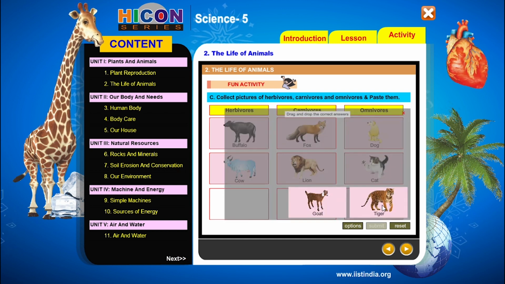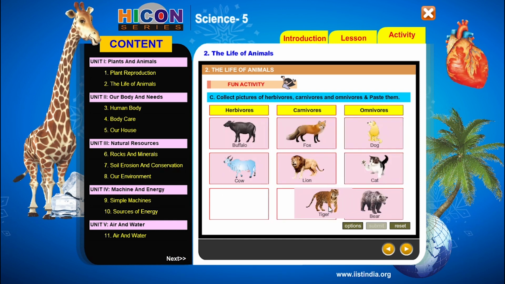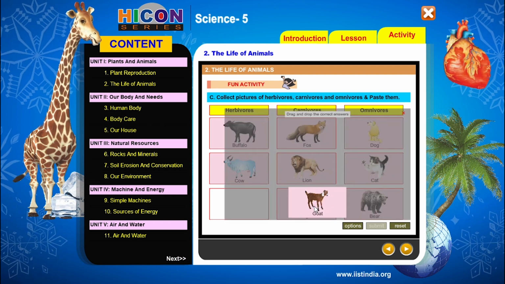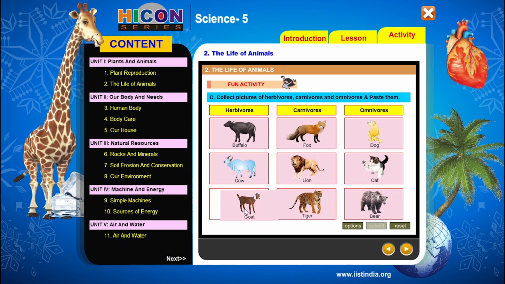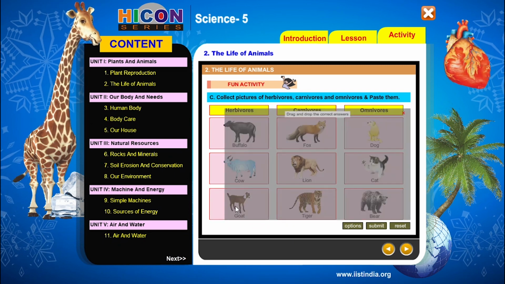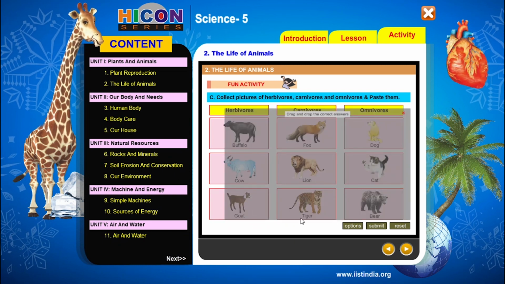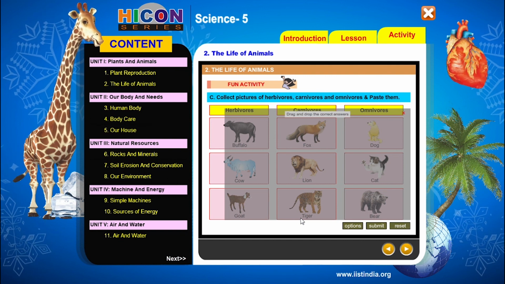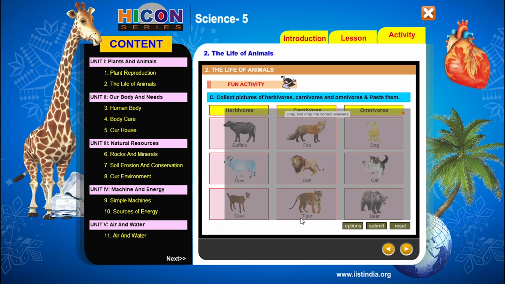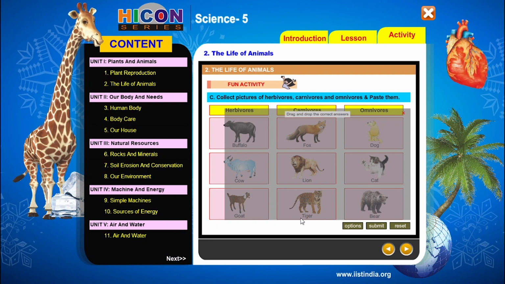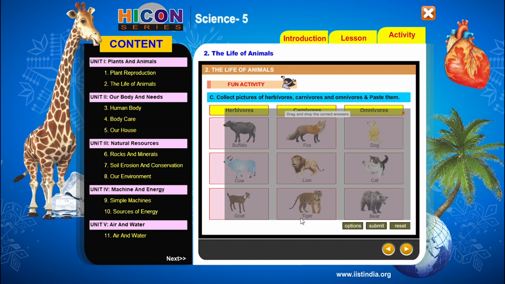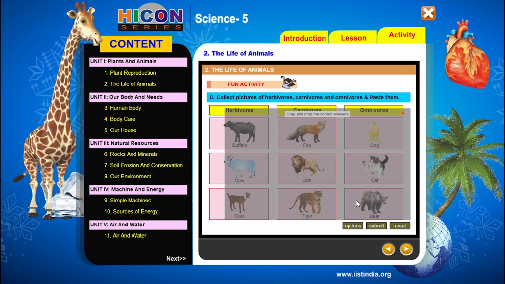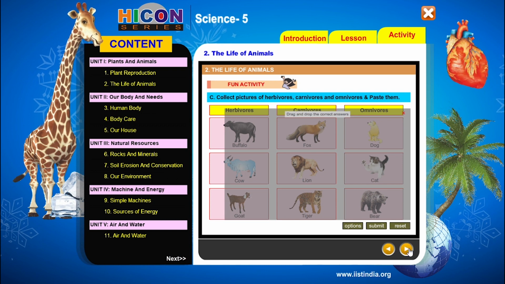Paste this here. Next, tiger. Tiger is a carnivore. It can eat only flesh. So paste here. Next goat. Goat is a herbivore. It can eat only plants. So children, this is an example for herbivores, carnivores, omnivores. You can collect some more animals for herbivores, carnivores, omnivores, and you can paste pictures of those animals in these categories. So practice this activity at your home. So this part is completed.